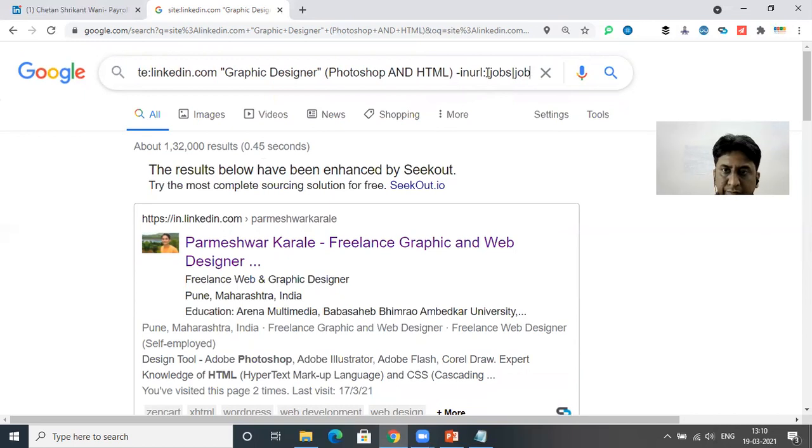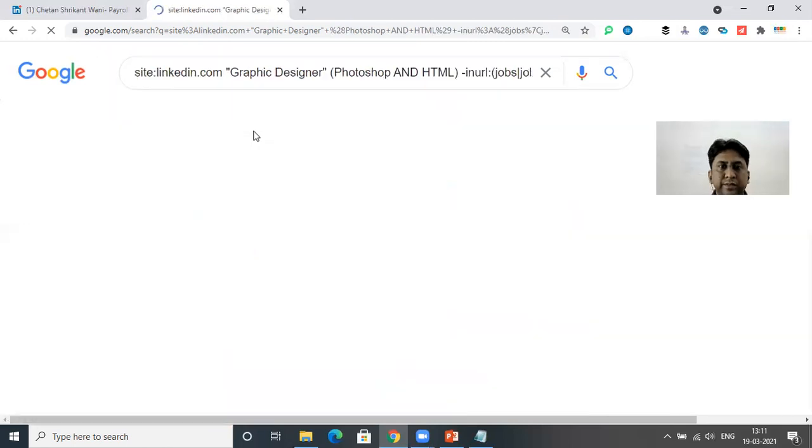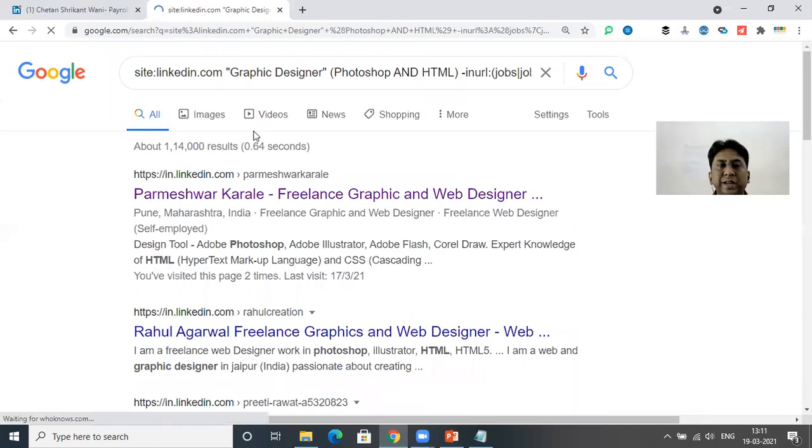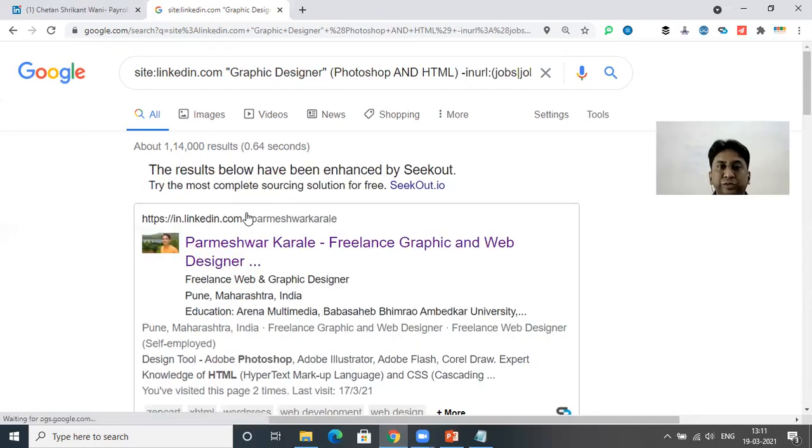Then job, then company and title and page. So now we have searched near about 1,32,000 results. Now let's see. Okay, now we have 1,14,000 results, which are completely profiles. So these are completely profiles. Let me disable this extension.